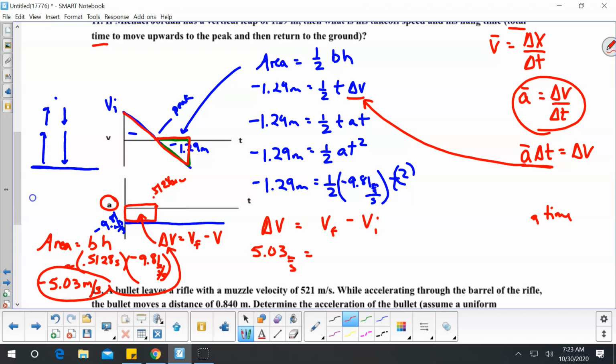Remember these two triangles are identical, and I just looked at the first half because the time for that is the same as the time for this. The velocity final, when he's right here at this peak, that's your final. If you're looking at half of it, it is 0 minus velocity initial. Doesn't this have to be 5.03 meters per second? There's our answer. That's the velocity initial that he is coming off of the ground when he makes that vertical leap.